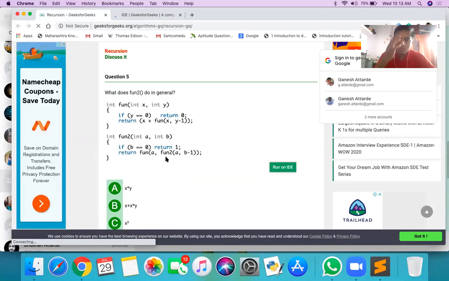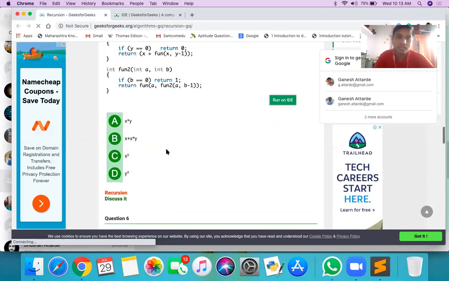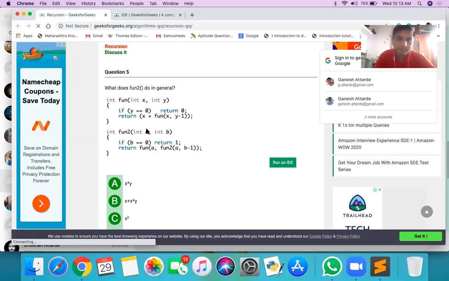So what does fun2 do in general? Okay. So we need to determine the formula here. What is the formula? This type of question comes in your GATE examination. We need to determine the formula.